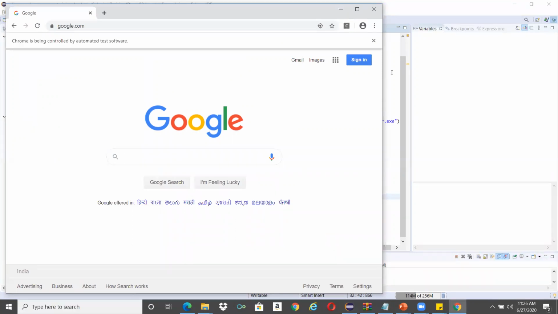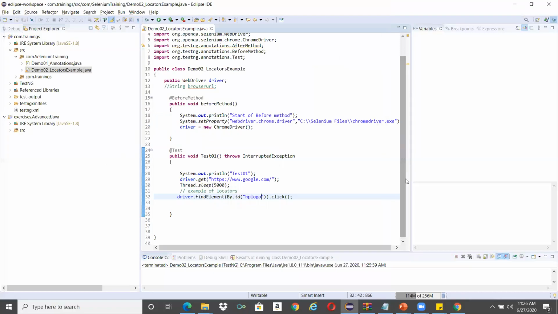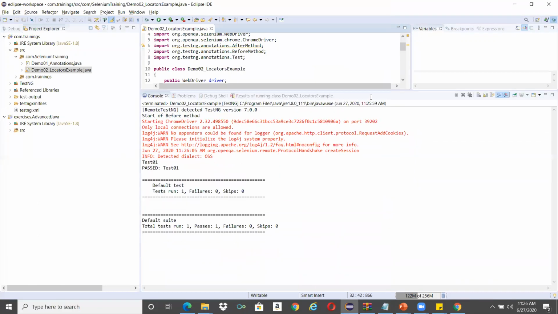Yeah, it is done. Previously there was one failure. Now there are 0 failures and it is passed. Let me show you. So there are no failure messages here.